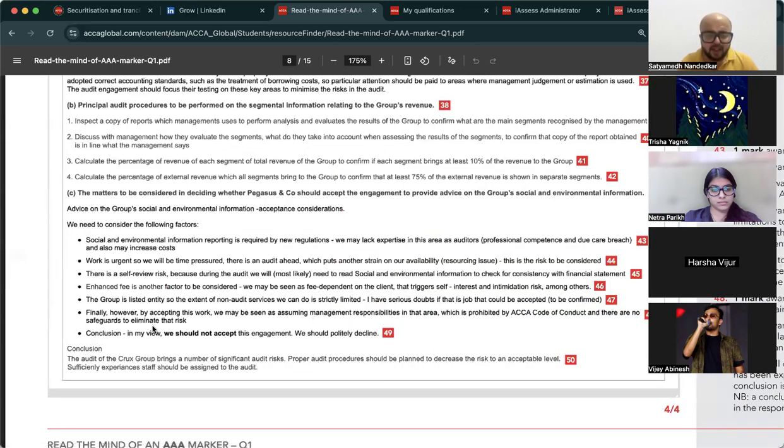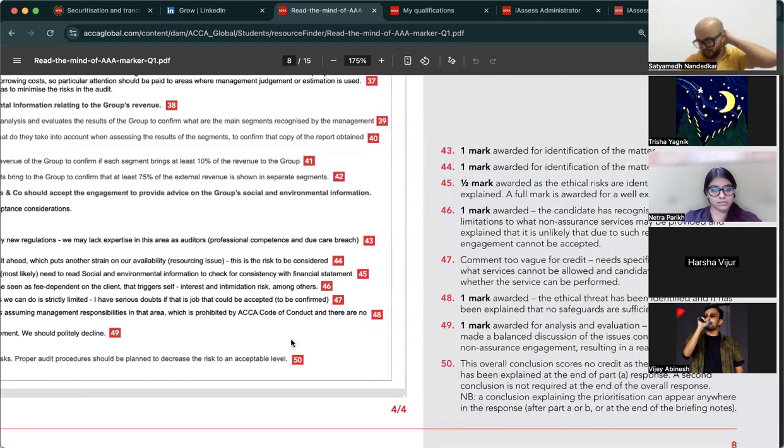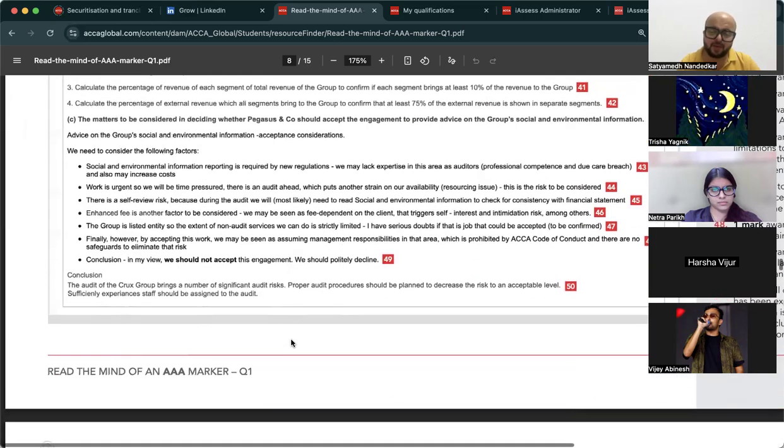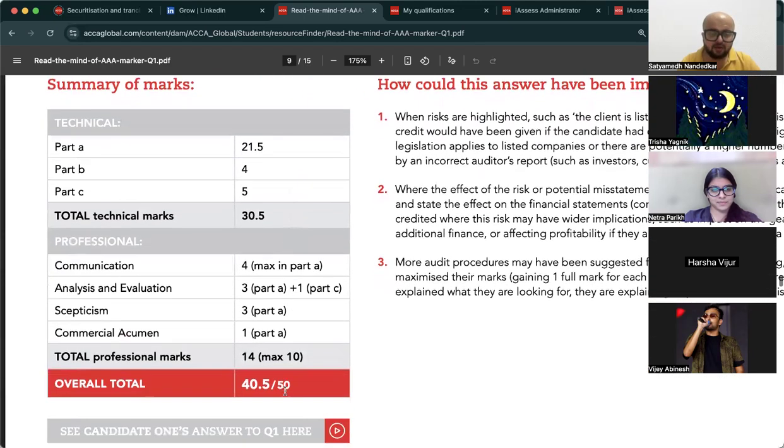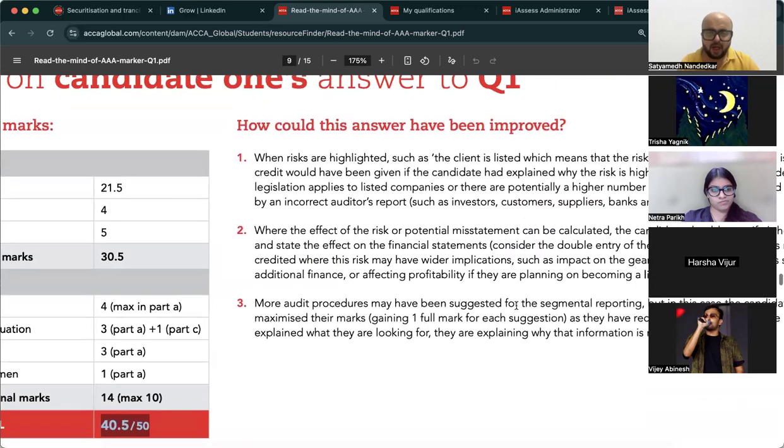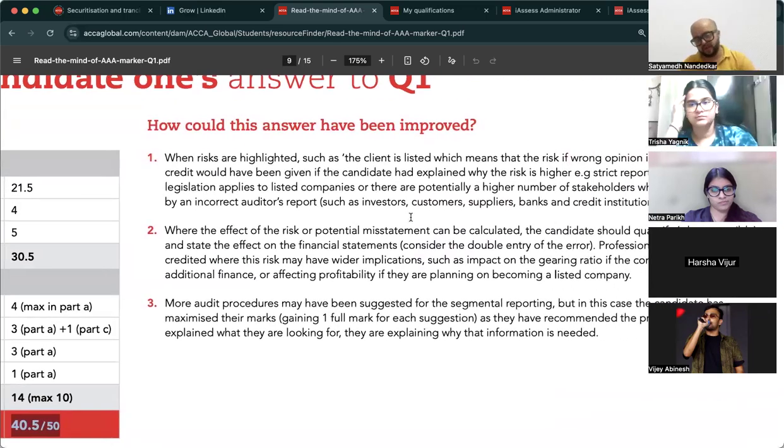अब ये जो लिखा है, in my view we should not accept this engagement, politely decline. Politely decline मत लिखना, जरा ज्यादा हो जाता है वो. ठीक है. इसको कितना मिला? 50 में से 40.5. How could this answer have been improved? देखो तो.